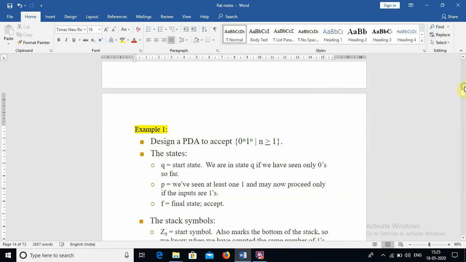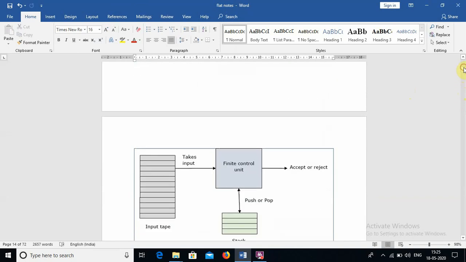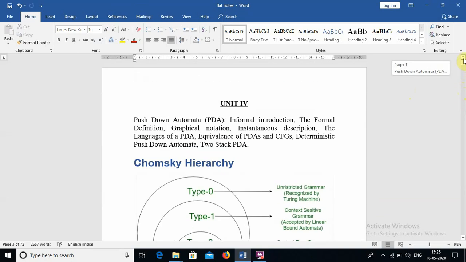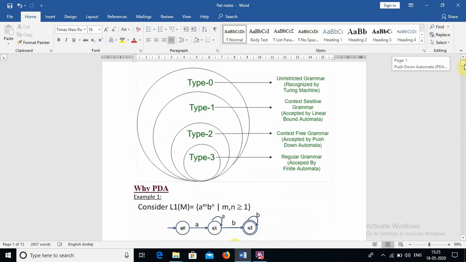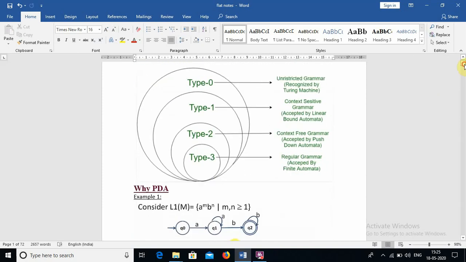So we already completed some introduction about pushdown automata. Once again, we briefly remember and we will continue to the next topic. So what is a pushdown automata? Pushdown automata is nothing but a machine format of the context free grammar. Okay. So we know the Chomsky hierarchy, type 3, 2, 1, 0. Type 3 is regular grammar and its machine format is finite automata. Type 2 is context free grammar and its machine format is pushdown automata.